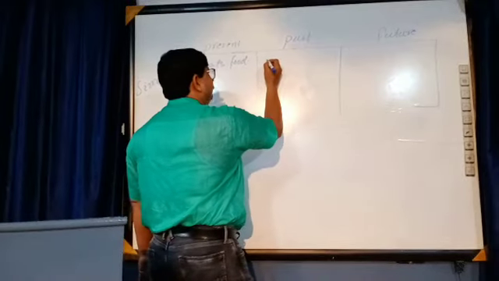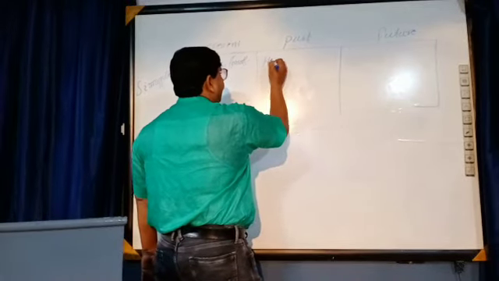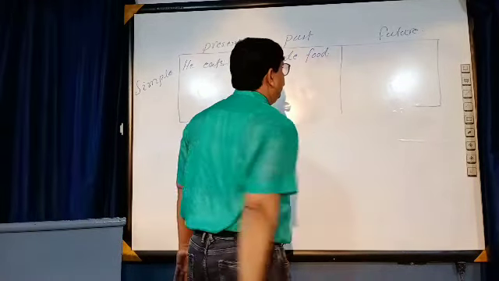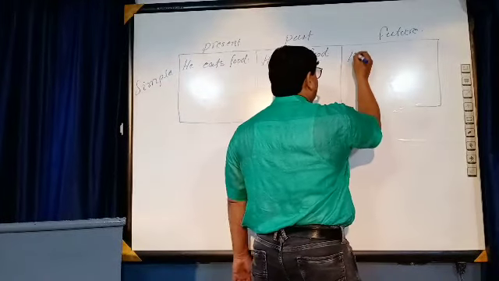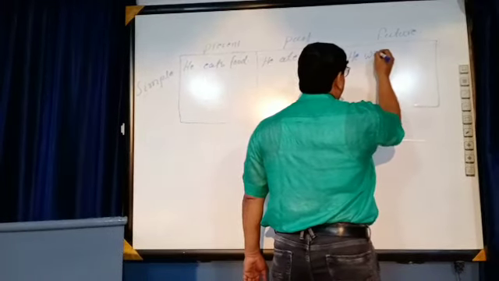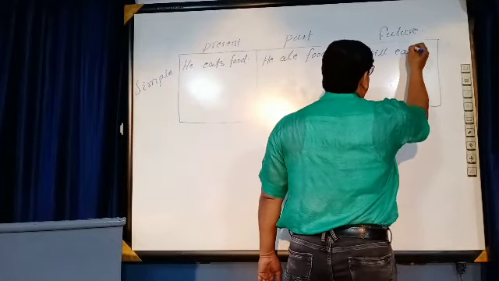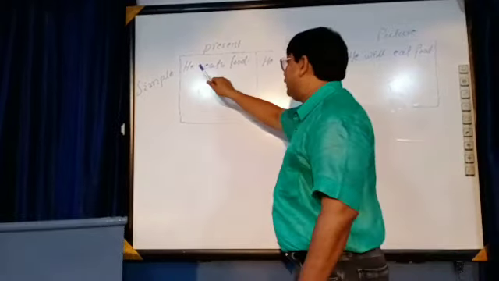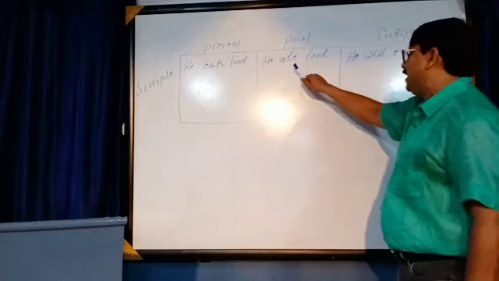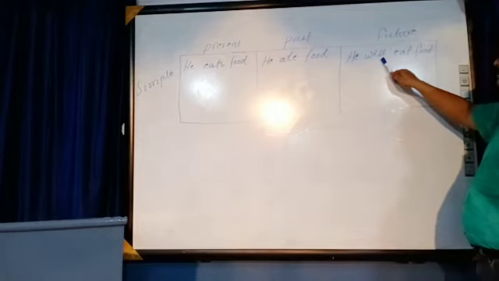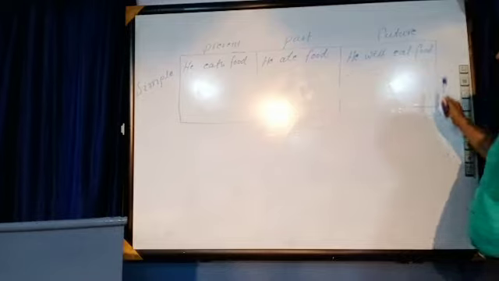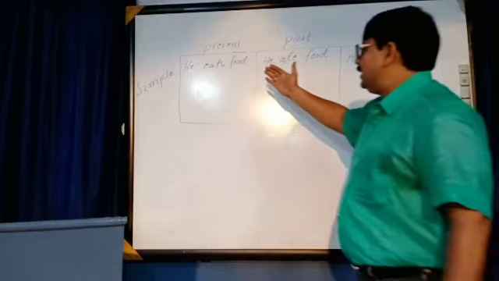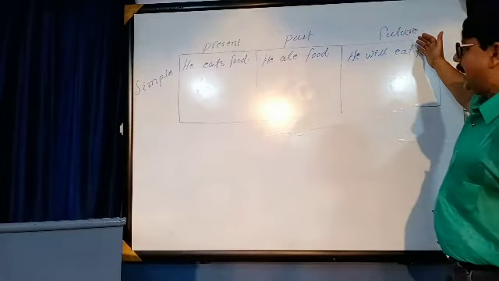What will be here in the past simple? He ate food. And what will be here? He will eat food. Yes. Subject, verb 1, object; subject, verb 2, object; subject, shall, will, verb 1 and object. These are the structures of these three sentences, that is present simple, past simple and future simple.